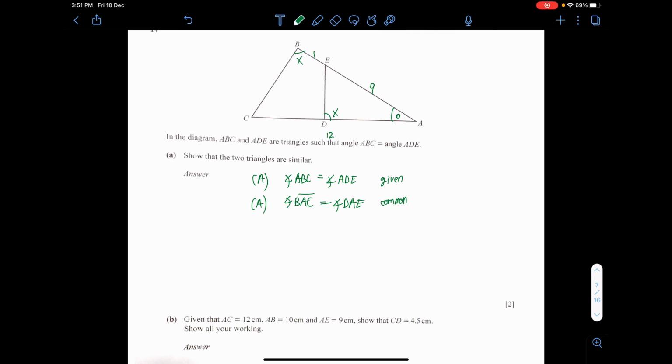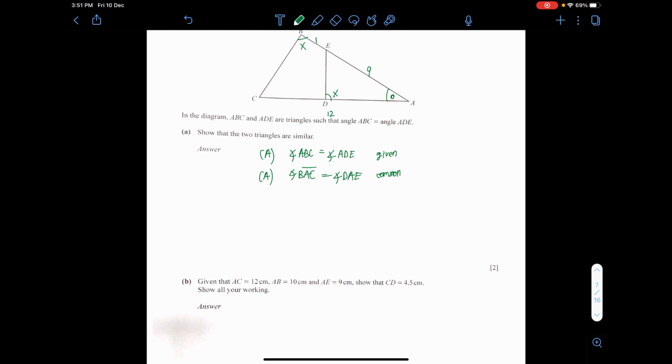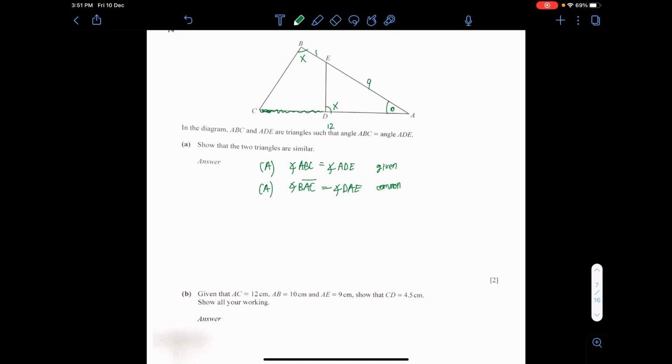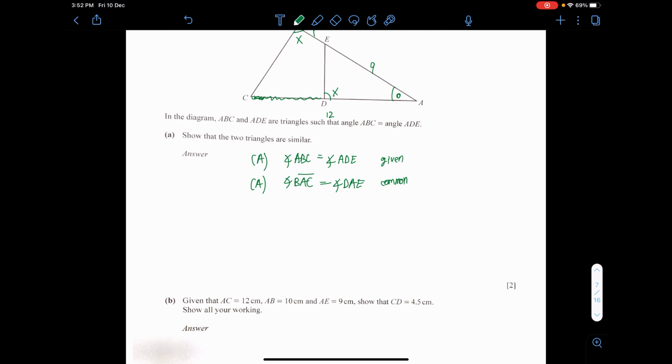CD is 4.5, or show that CD is 4.5. You need to show them. Okay, so we want CD. We need to find out these things. We have the two triangles already, right? Since we have AC to be 12 cm, we'll get CD if we are able to obtain AD. So our main target is to get AD.